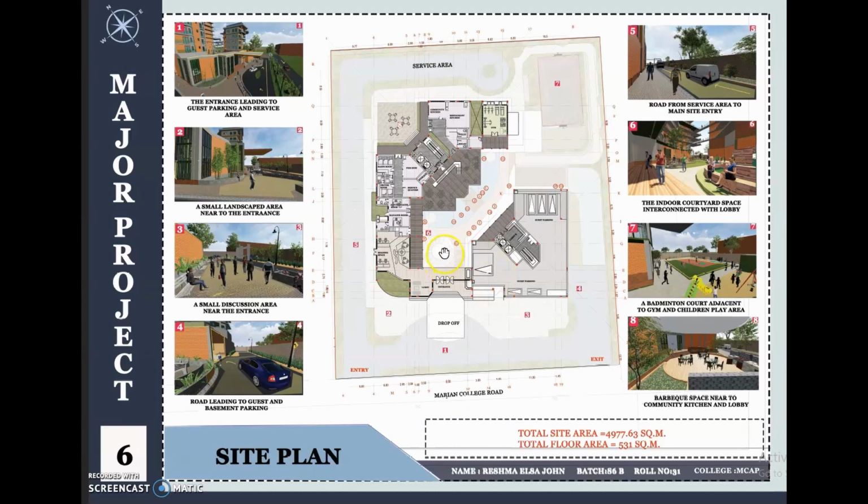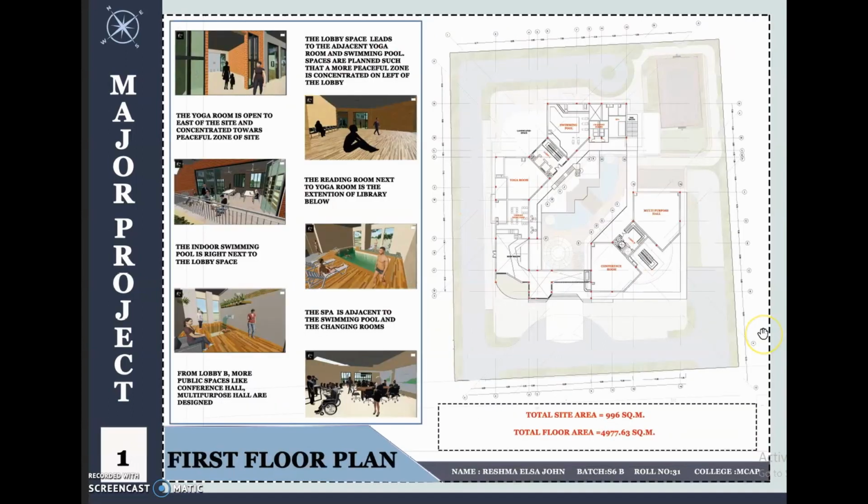The entrance then leads to interconnected communal spaces. The children play area, the badminton court and the gym are provided on each side, protecting those areas from harsh sun. Here is a plan of the first floor.